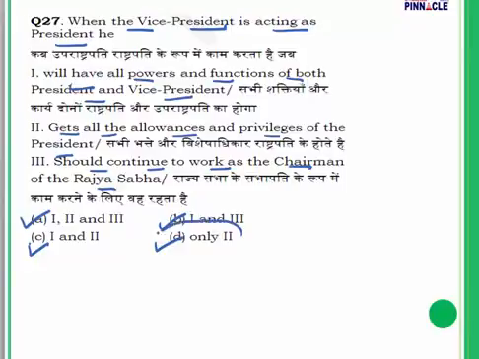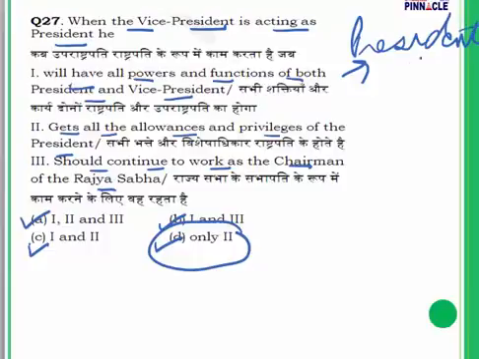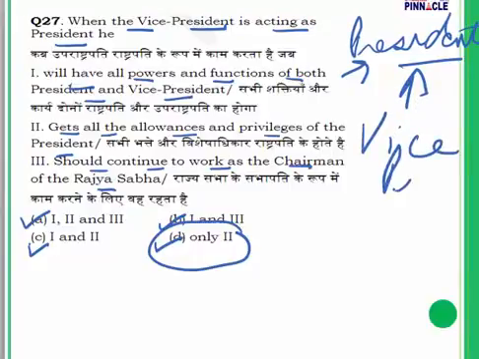Now, B is the answer, only 2. The moment he takes over, suppose the president has vacated his post, due to resignation, death, illness, whatever the reason, immediately the vice president will take over all powers and functions and become the acting president. After that, the post of the vice president will become vacant. The moment he takes over all responsibilities, his post is going to become vacant.